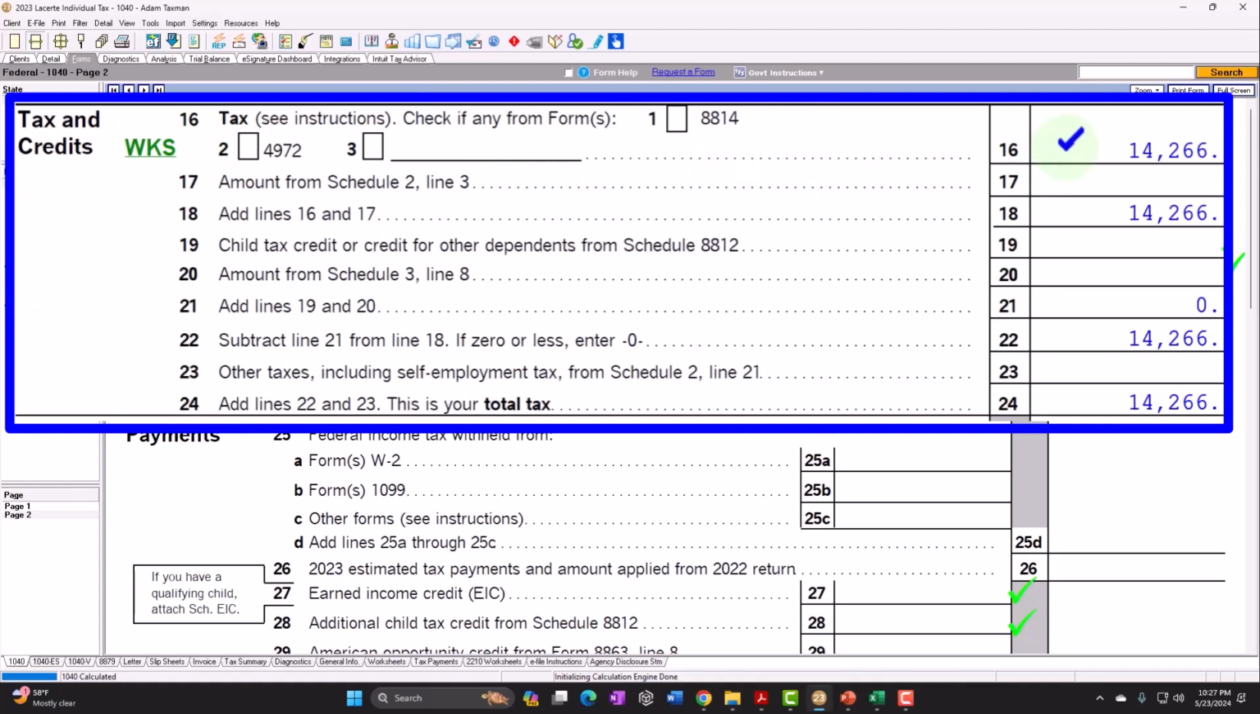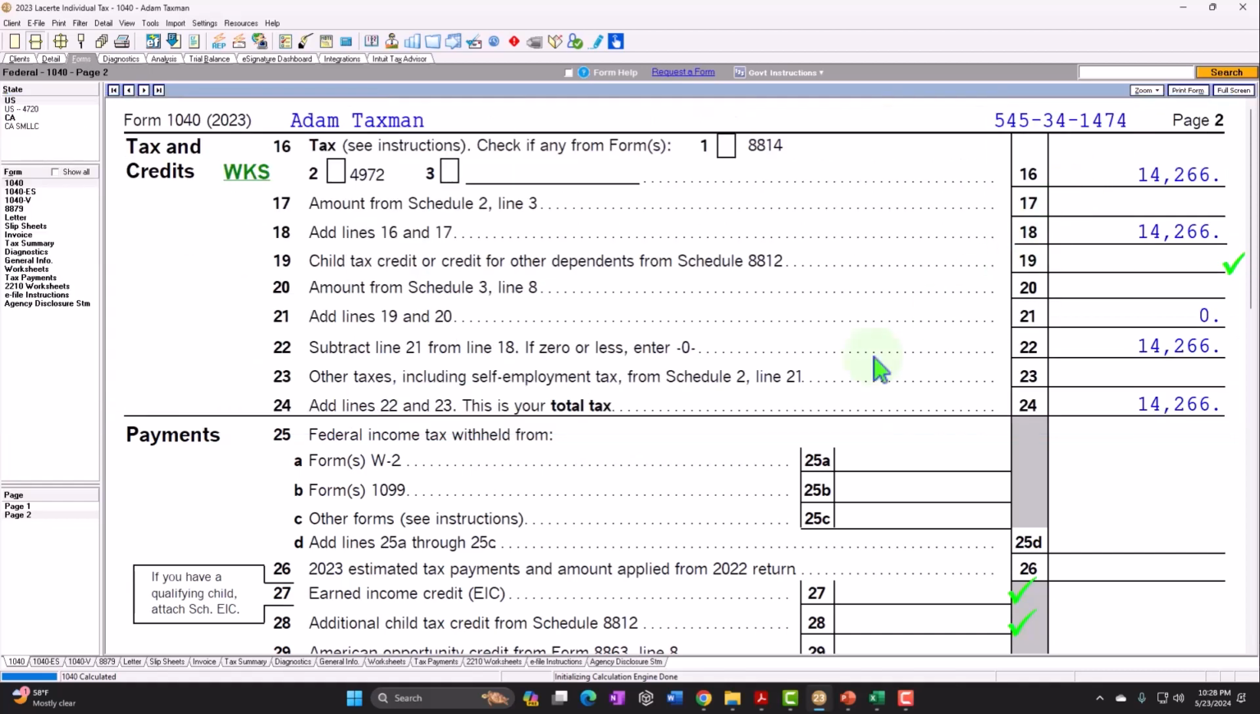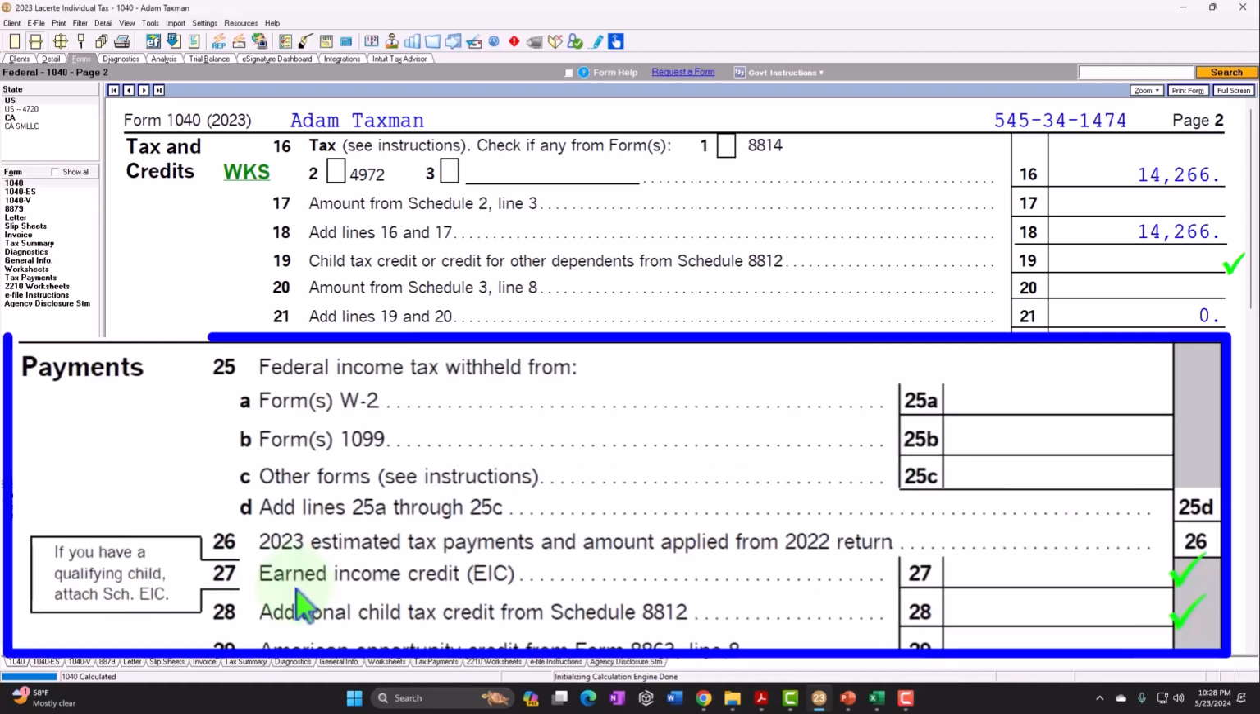14,266. We're now going to be looking at the Earned Income Tax Credit, which is the biggest example of a refundable type credit and the use of the tax code, not as a way to collect taxes, but rather as like a welfare or safety net type of program. That's why we see the Earned Income Tax Credit down here in the payments section.